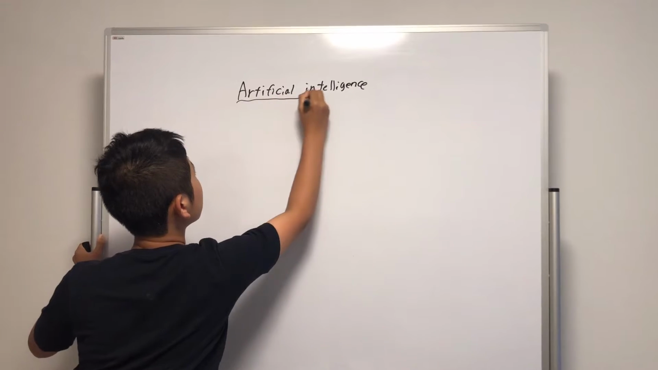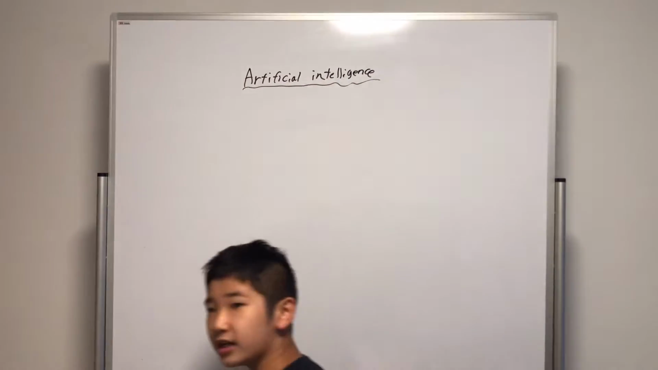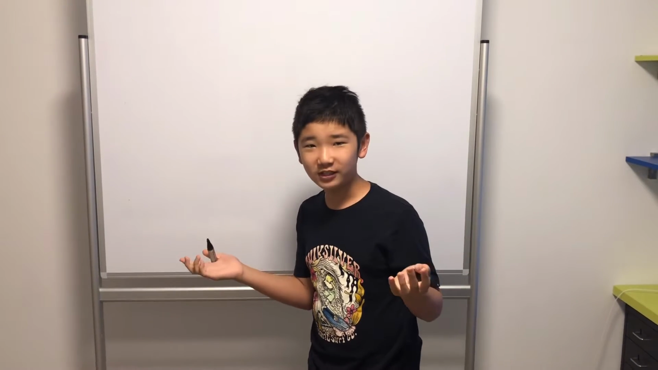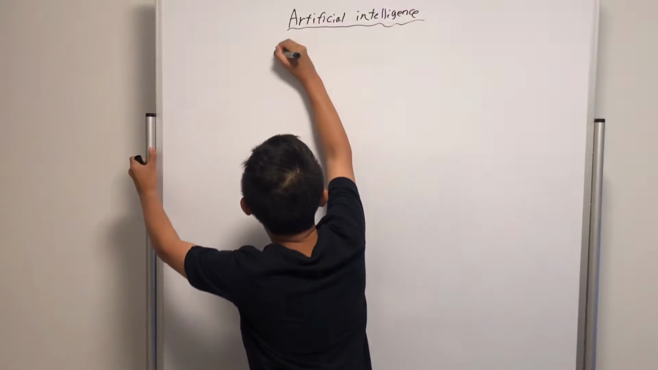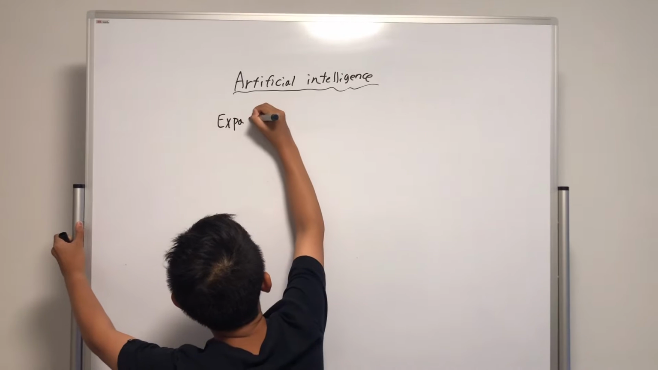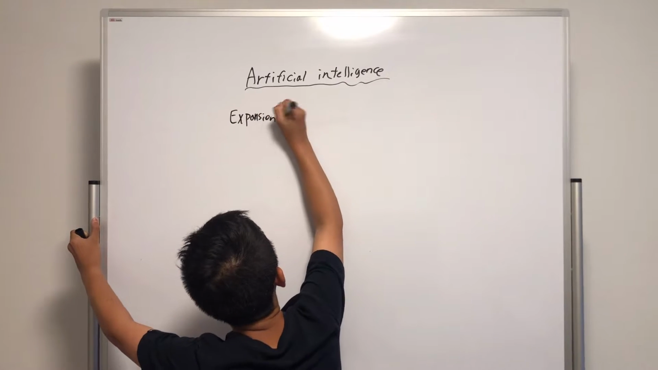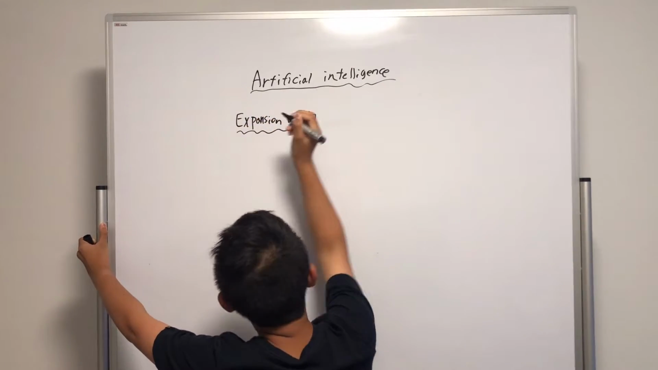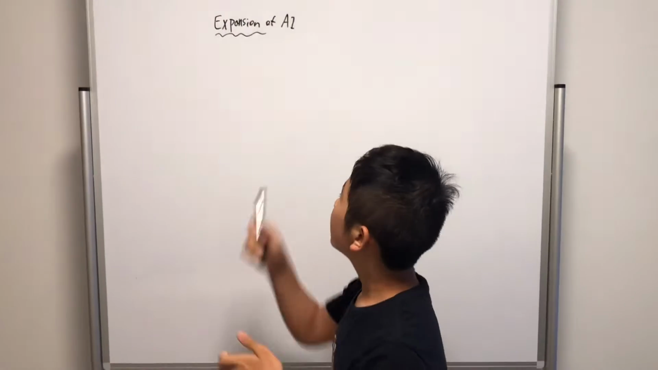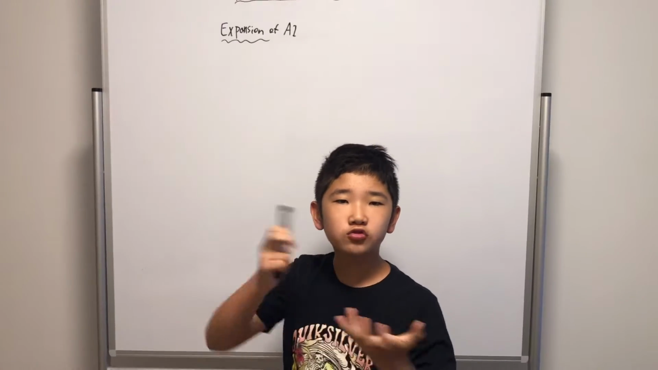So, artificial intelligence. Today I'm going to explain the 4 types of artificial intelligence, what is artificial intelligence, and the 3 categories of artificial intelligence and the development of it. To summarize, I'm going to talk about the expansion of AI. Expansion, you might not know this word. Expansion means the development or how it grows.